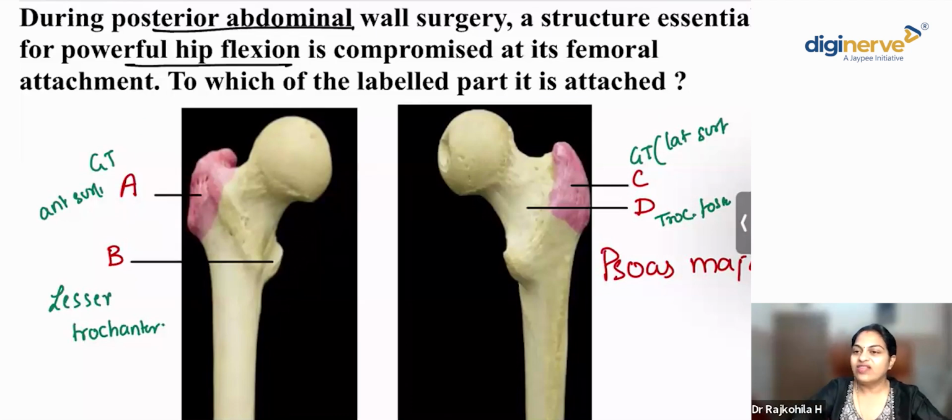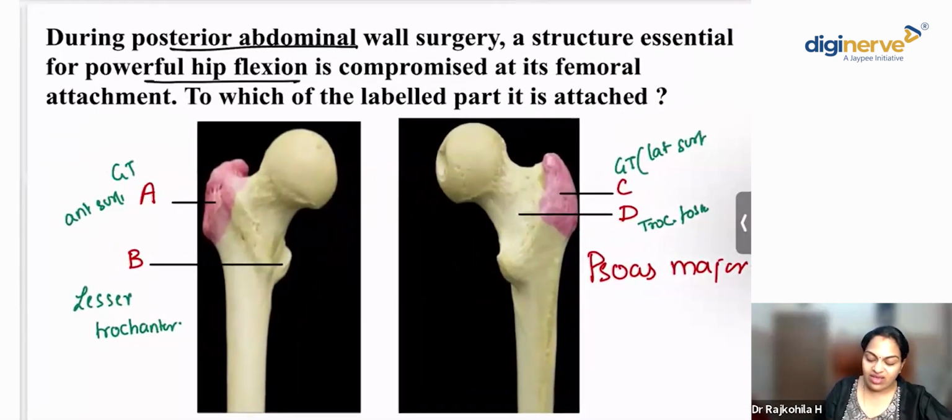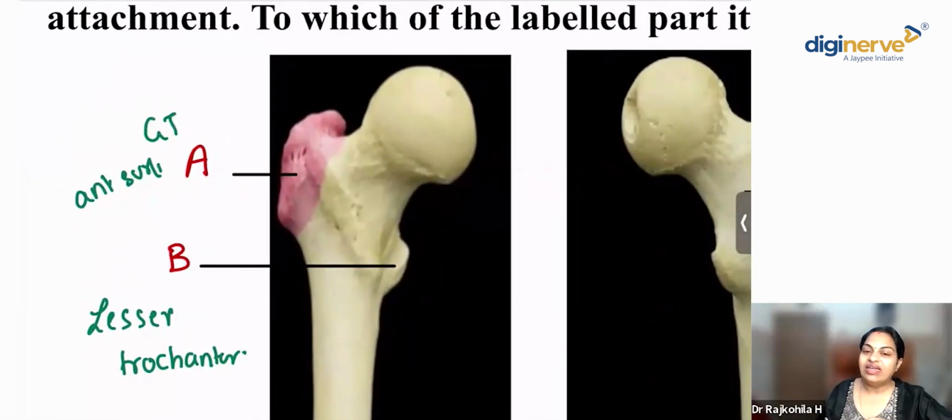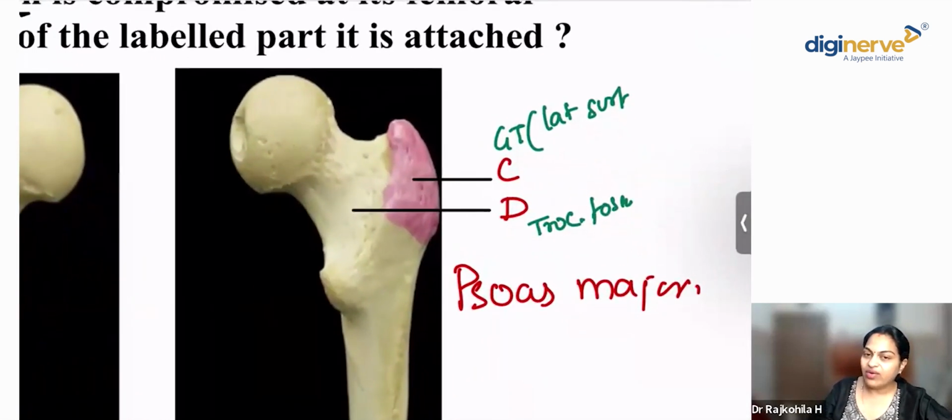It is the lesser trochanter. Can you tell me what inserts into the anterior surface of the greater trochanter? That's again an important question. The anterior surface of the greater trochanter receives the insertion of gluteus minimus. The lateral surface of the greater trochanter receives the insertion of gluteus medius.